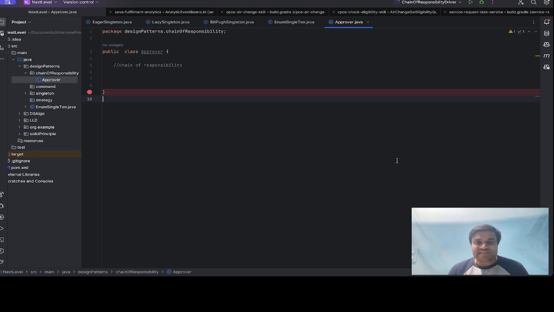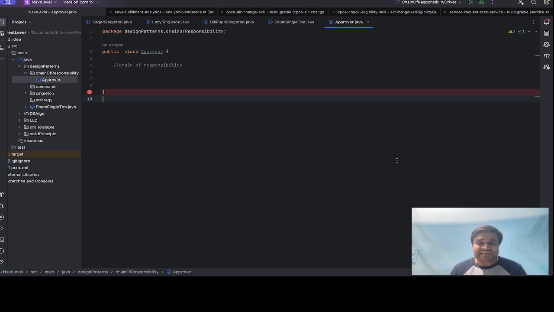Okay, let's take an example. Let's say you go to the service center. Okay, so you first approach the first person at the desk. If they solve your problem, it's good. If they don't solve your problem, they will delegate the request to another person. Okay, in this way chain of responsibility basically works.